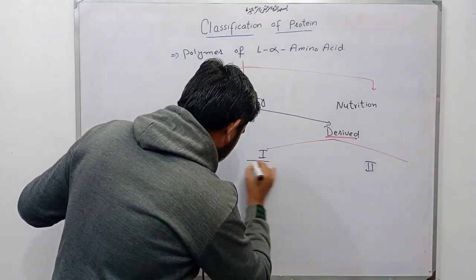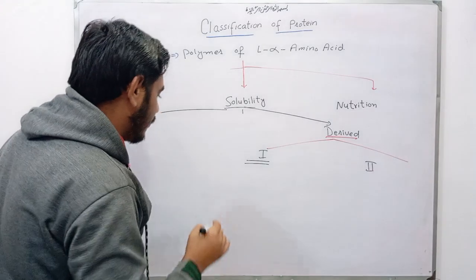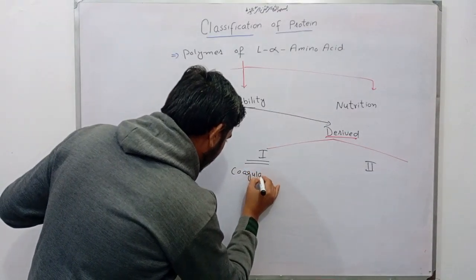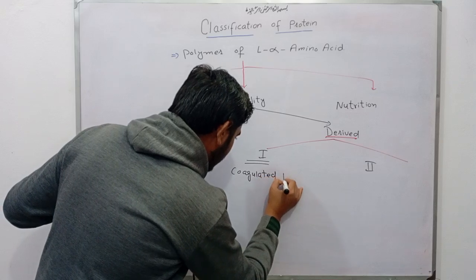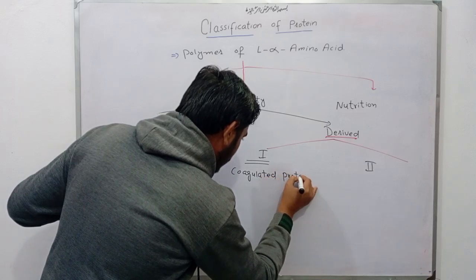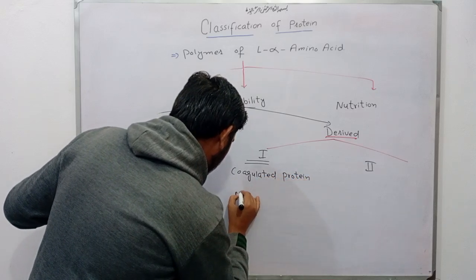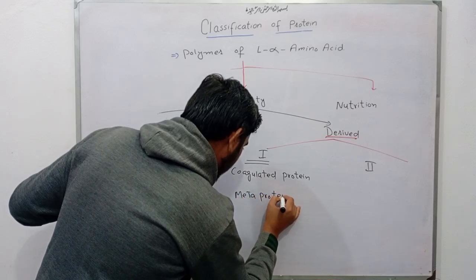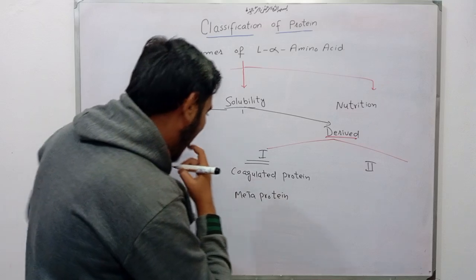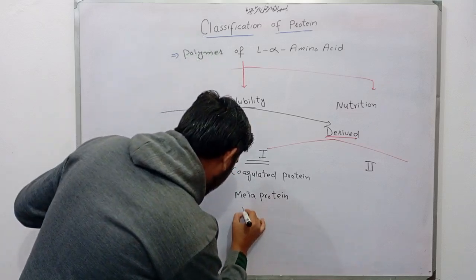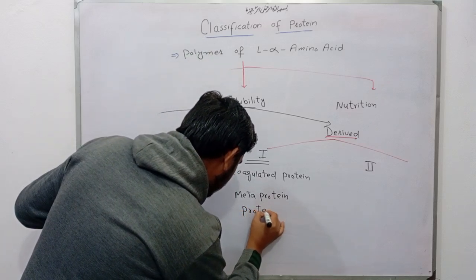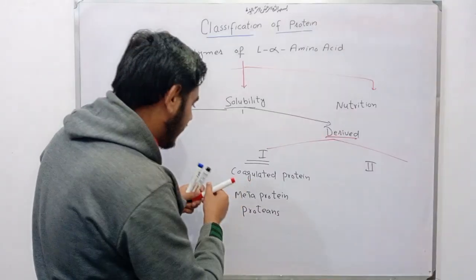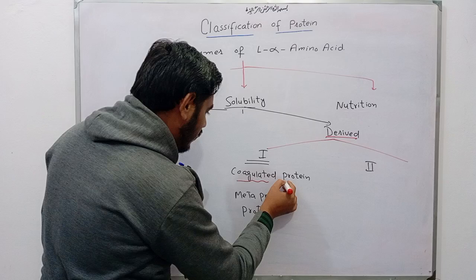Now examples of the primary derived protein are coagulated protein, metaprotein, and proteans. These are the examples of primary derived protein.